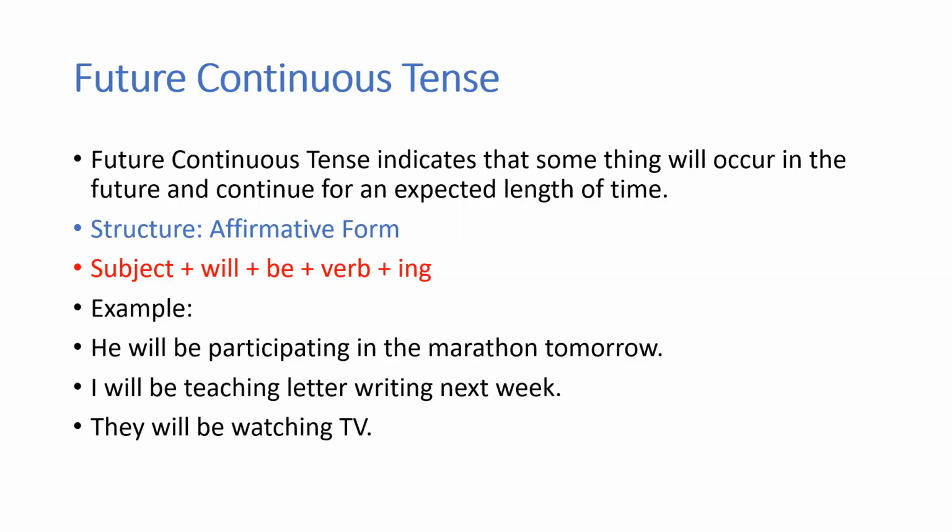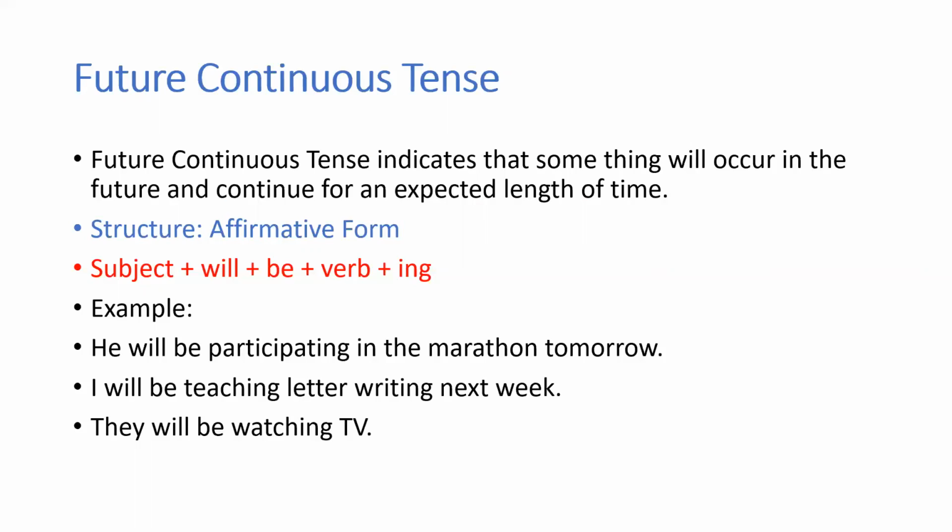So common, you will use will. The verb is common to all the subjects. There's no change. Plus be plus the base form of the verb plus ing. Okay. So this is how you will be using subject plus will plus be plus verb plus ing. This is the future continuous tense, the structure.